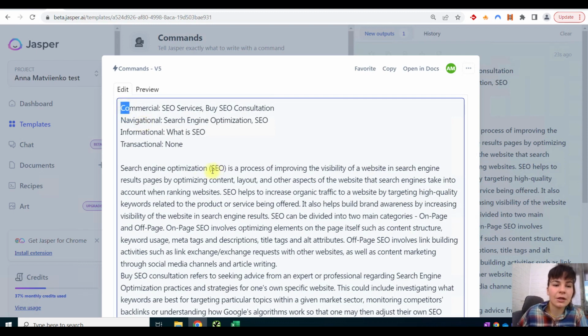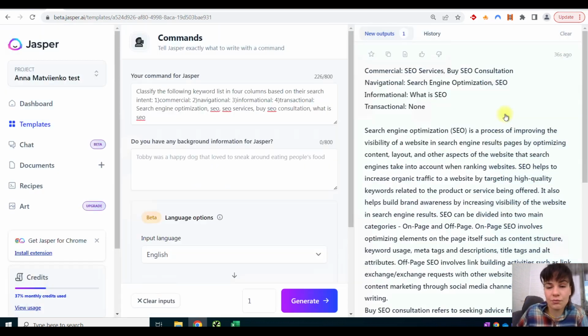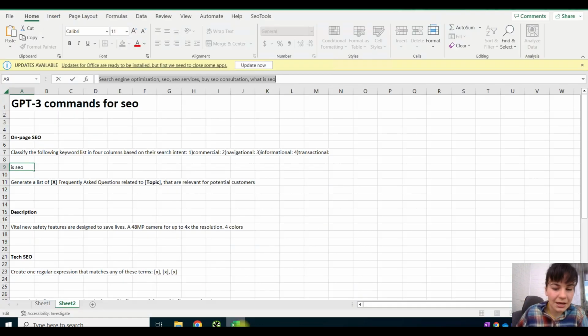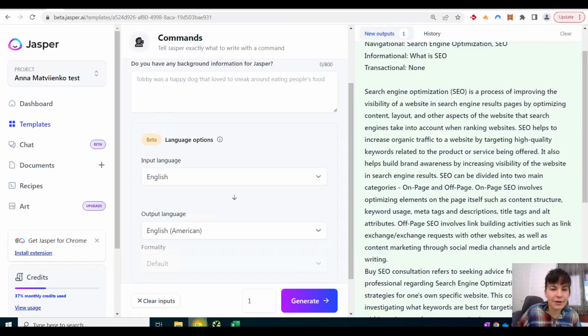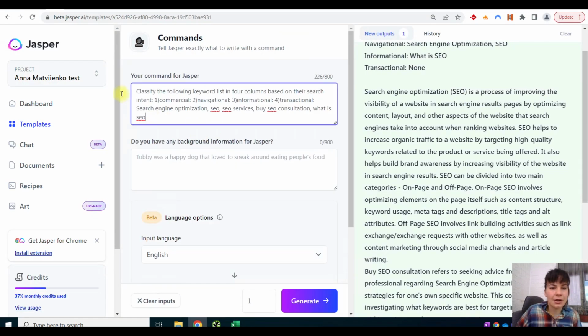Really easy one. Then we can copy it into Excel or Google Sheets, split the information, make it columns, and so forth. So yeah, really cool one. Okay, let's move on. For instance, we want to generate a list of FAQ sections with answers and questions. For instance, generate a list of 3 frequently asked questions related to SEO.